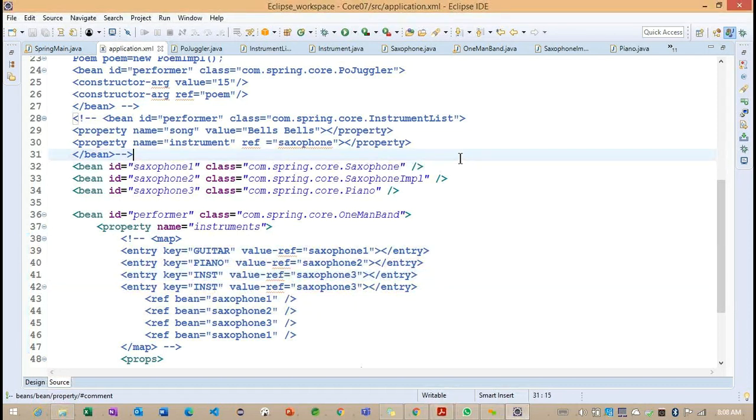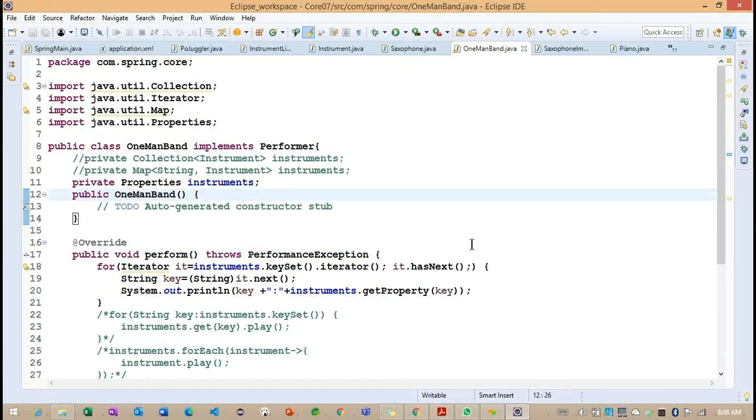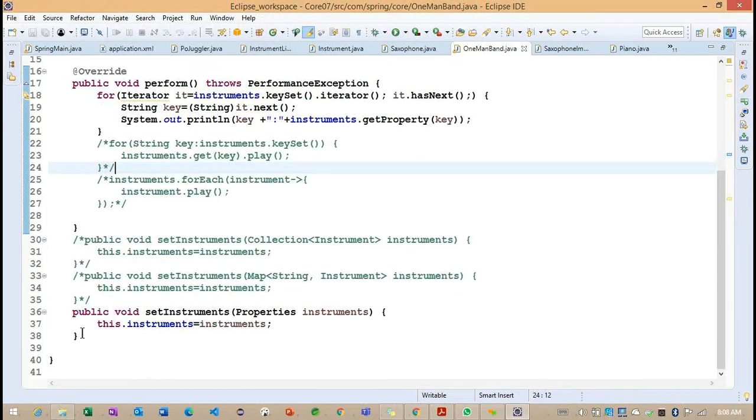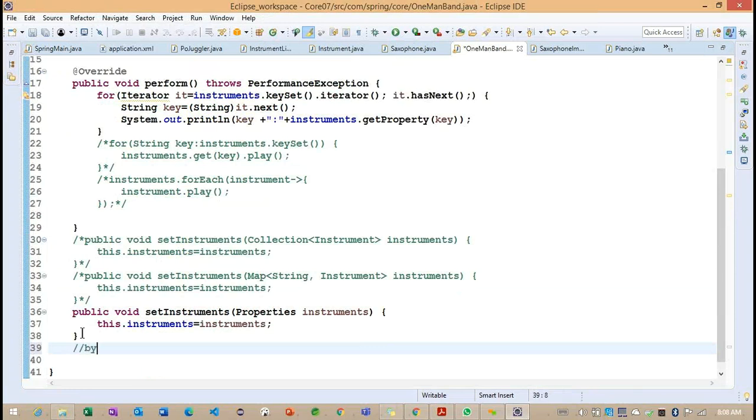In auto wiring, we have three types. The first one is by name, the second one is by type, and the third is constructor. So by name, by type and constructor are the three important auto wiring concepts, and we'll try to understand them one by one.